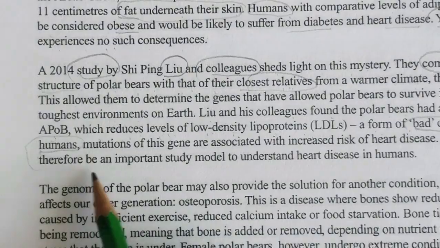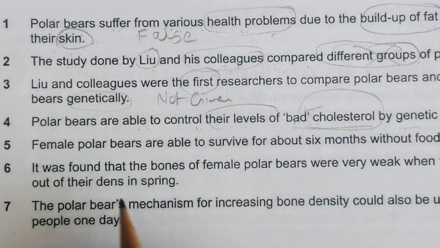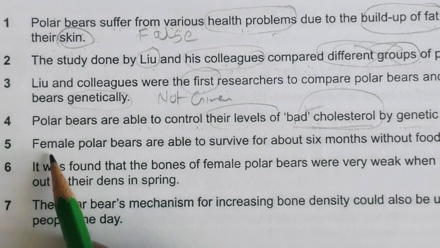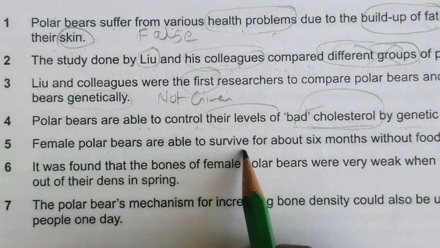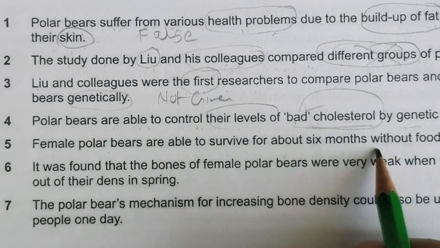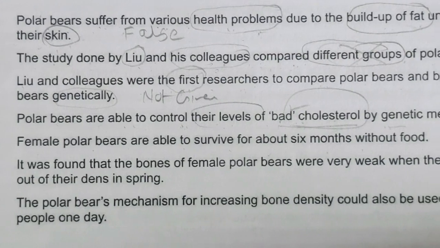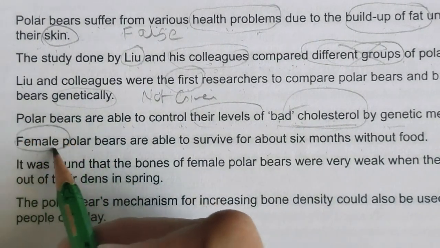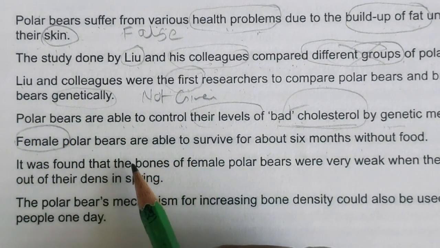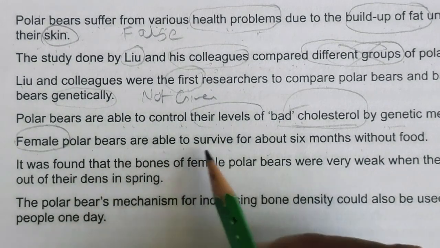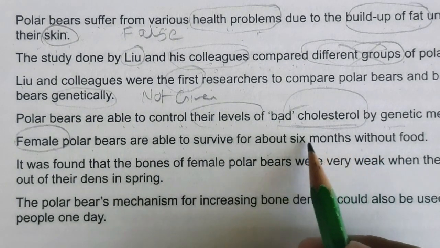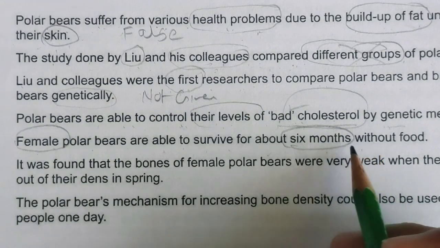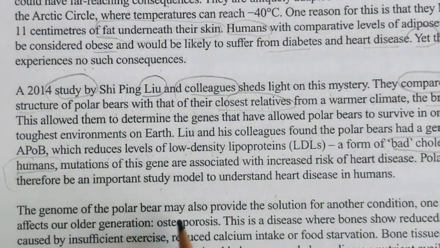Fifth number, female polar bears are able to survive for about 6 months without food. I have to find female polar bears able to survive without food, the 6 months word. I am going to find it first, and female.